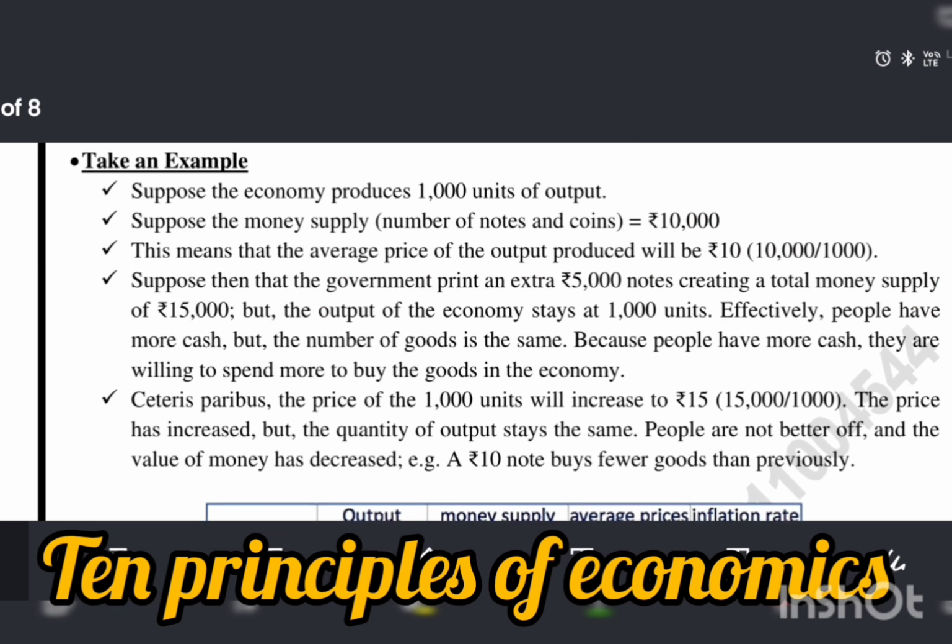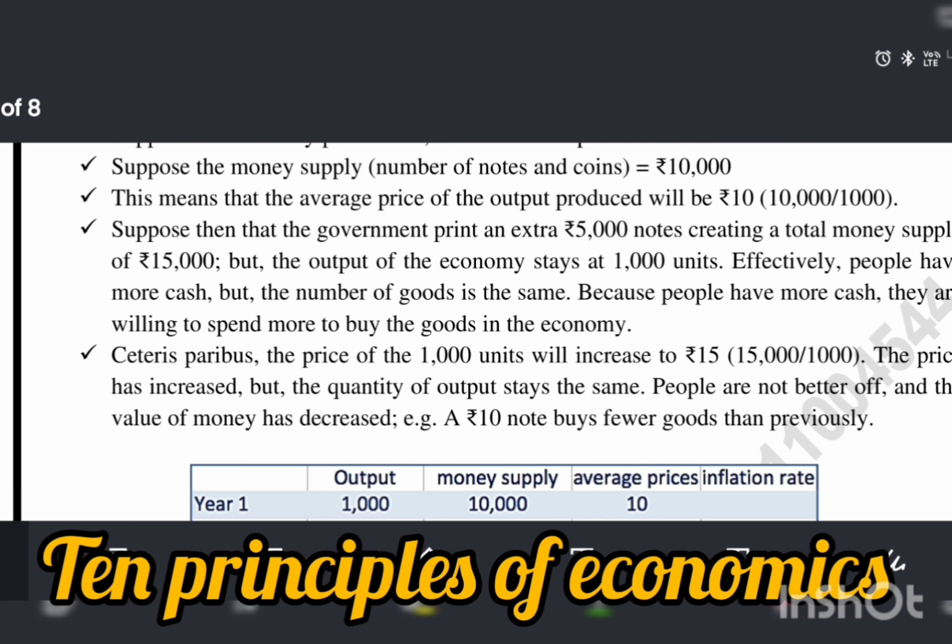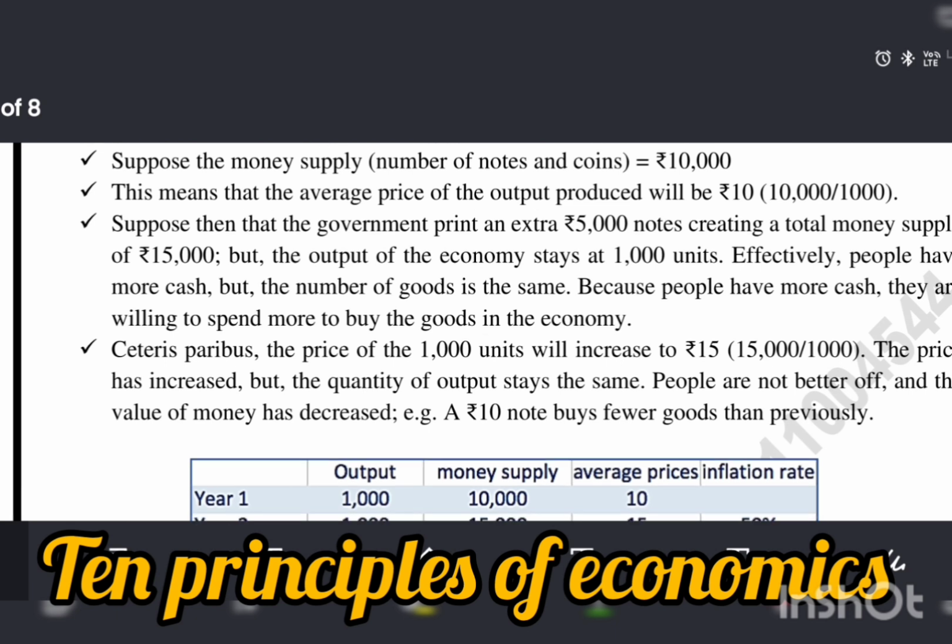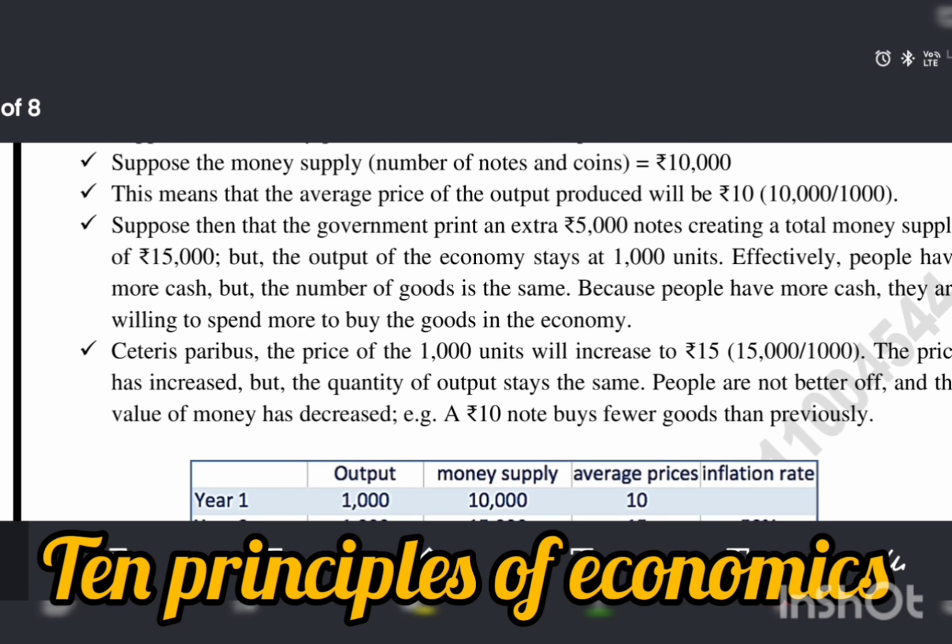Suppose then that the government prints an extra 5,000 notes, creating a total money supply of 15,000, but the output of the economy stays at 1,000 units. Effectively, people have more cash, but the number of goods is the same.